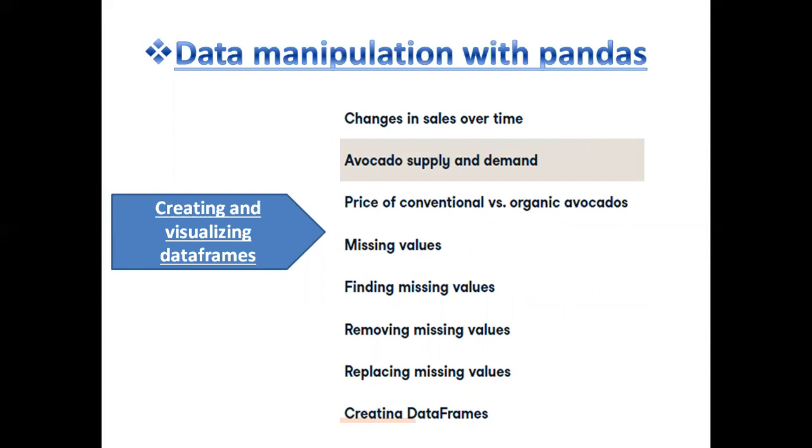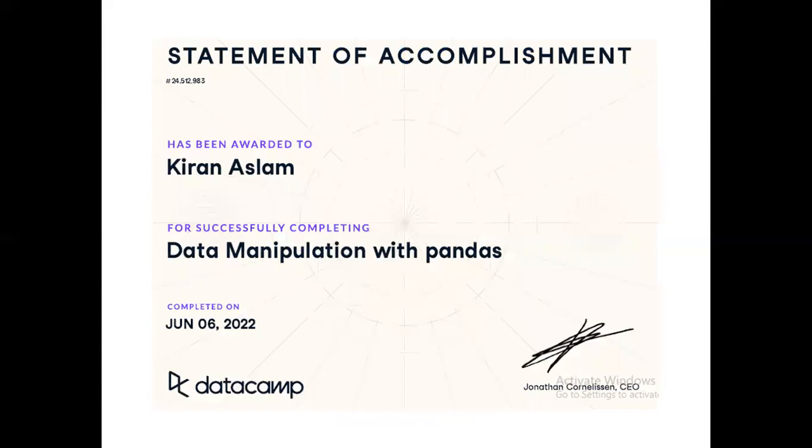In this, we talk about changes in sales over time, avocado supply and demand, price of conventional versus organic avocados, missing values. We see finding missing values, how to remove missing values, how to replace missing values, and about creating data frames. And this is my certificate for data manipulation with pandas from Datacamp.